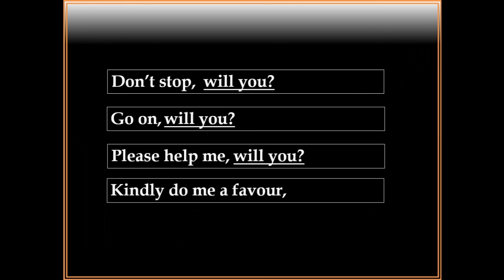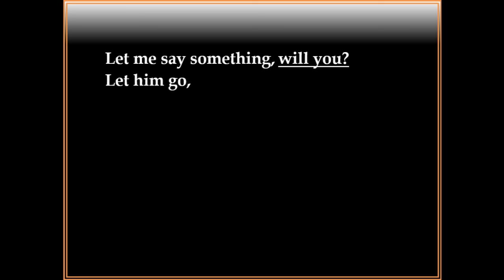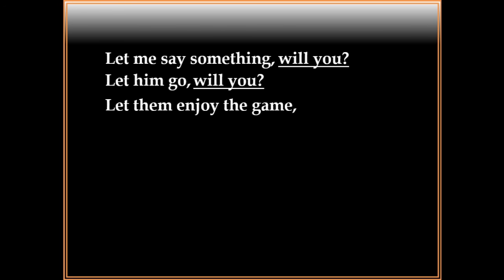Kindly do me a favor, will you? Because all of the sentences are imperative sentences. Let me say something, will you? Let him go, will you? Let them enjoy the game, it will also be will you.